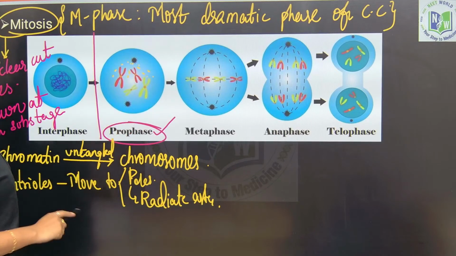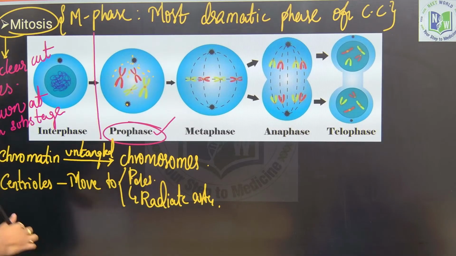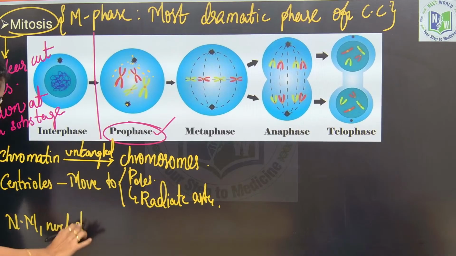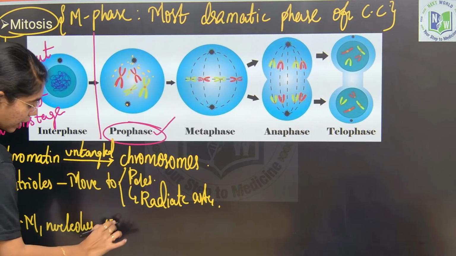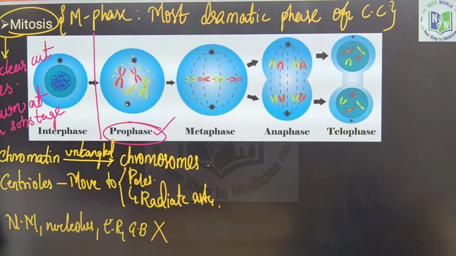The spindle apparatus will be formed, asters will be moved to the opposite poles, and in late prophase, the nuclear membrane, nucleolus, endoplasmic reticulum and Golgi bodies will get disintegrated. Clear till here up to prophase?